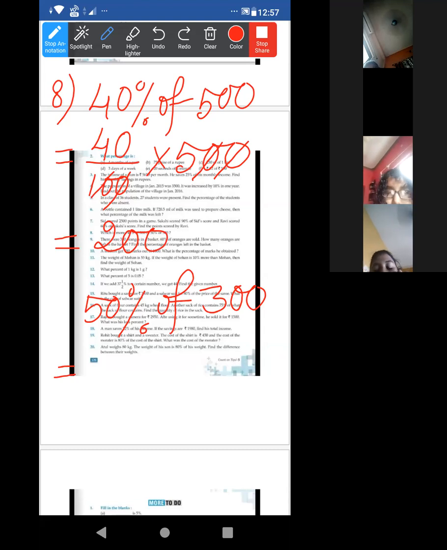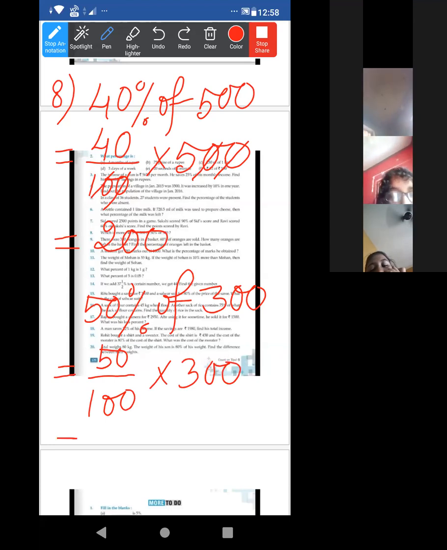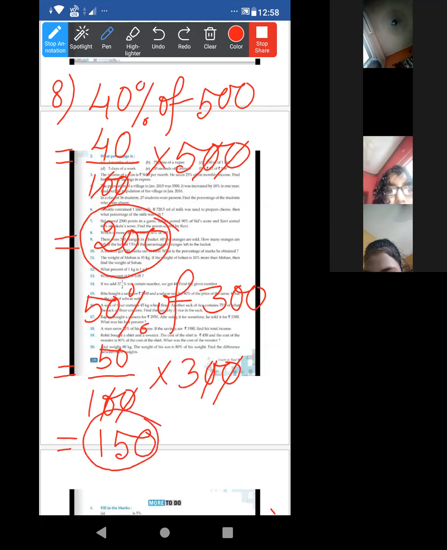What will be in the next line? 50 by 100? Yes, say. 150. Exactly. These 20 will be cancelled out. 3 5s are 50. Now, which one is more? 200 or 150? 200.